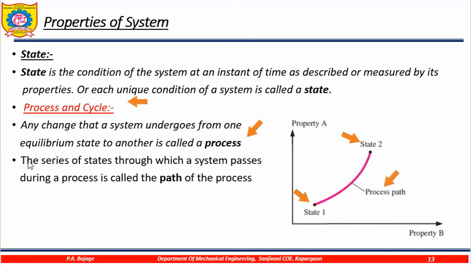From state 1 to state 2, there are infinite points, or you can say there are infinite states, which go on changing, and if you join them, you will get the process path. So the series of states which a system passes through during the process is called the path of the process.